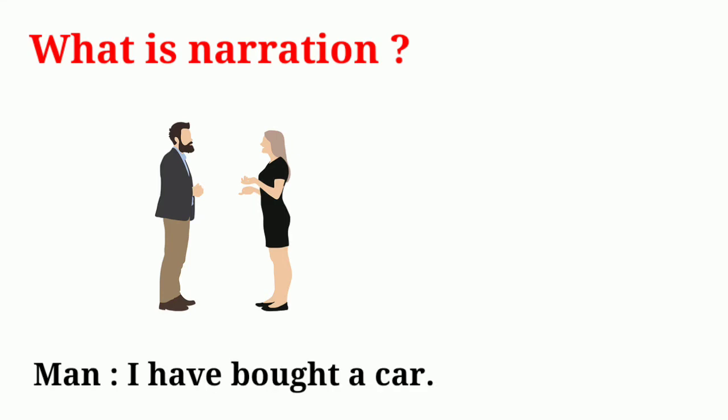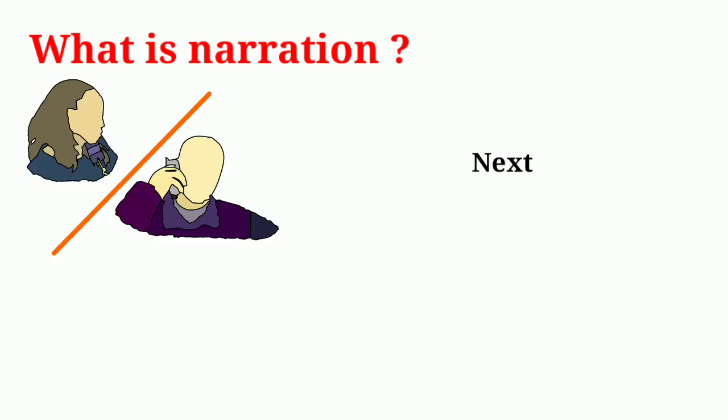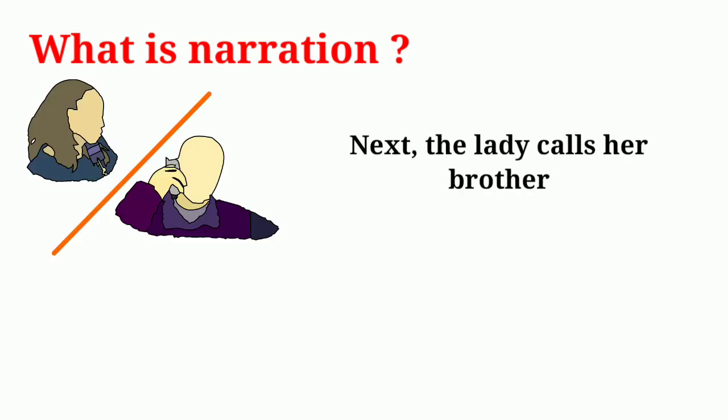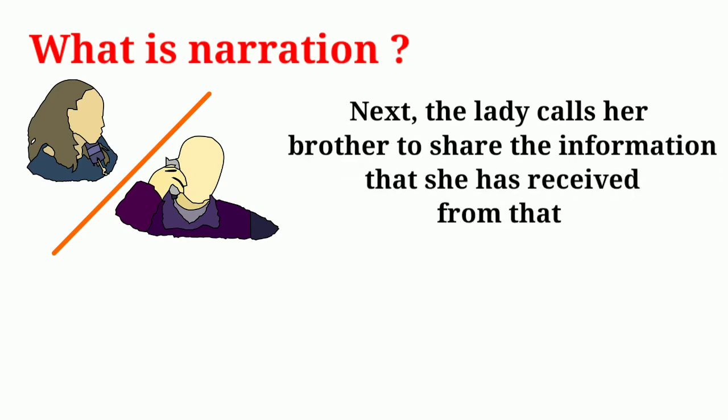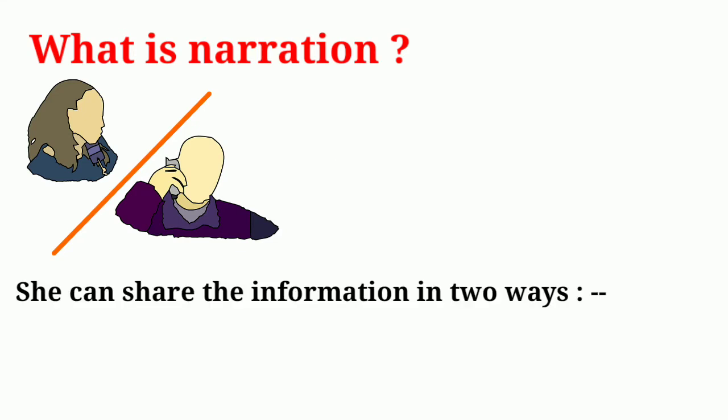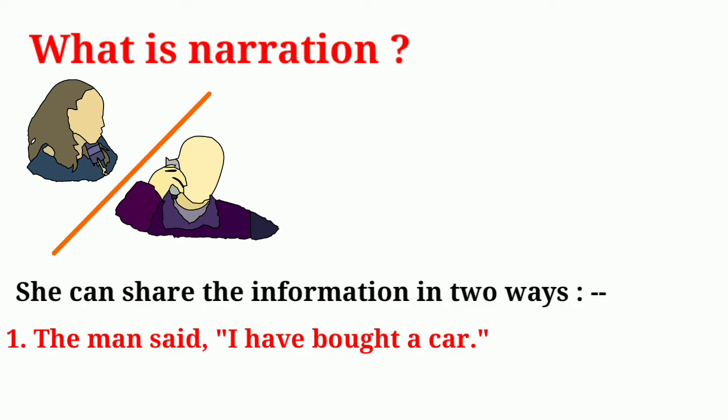Suppose this man has told, I have bought a car, and this information has been received by the lady. Next, the lady calls her brother to share this information. And here narration is required to share the information. She has 2 options to share the information. Option number 1 will be like this. The man said, I have bought a car.